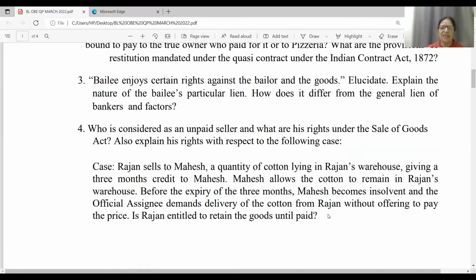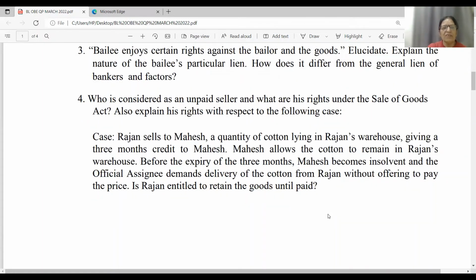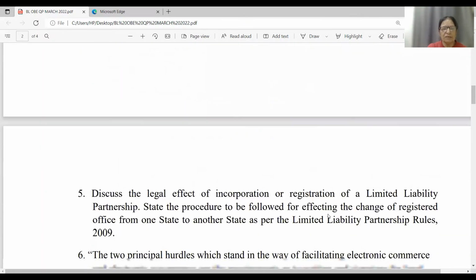So friends, he has the right to retain the goods till he is paid, but Mahesh, the official receiver, won't be able to pay the entire price. Whatever rateable dividend he can pay, he will pay, and he will get the possession of the goods from the seller, Rajan. Moving ahead, friends, question number 5.